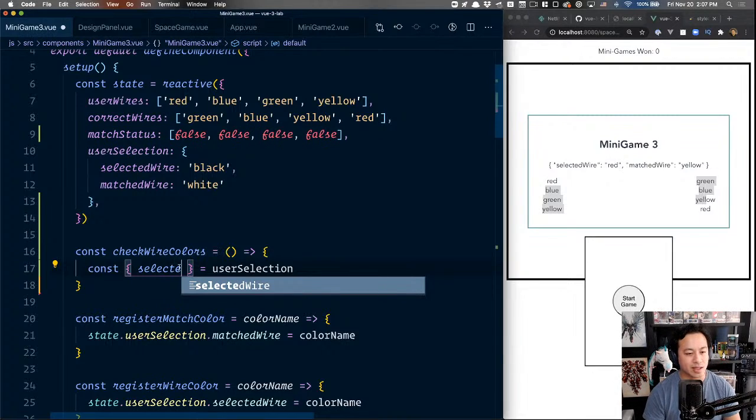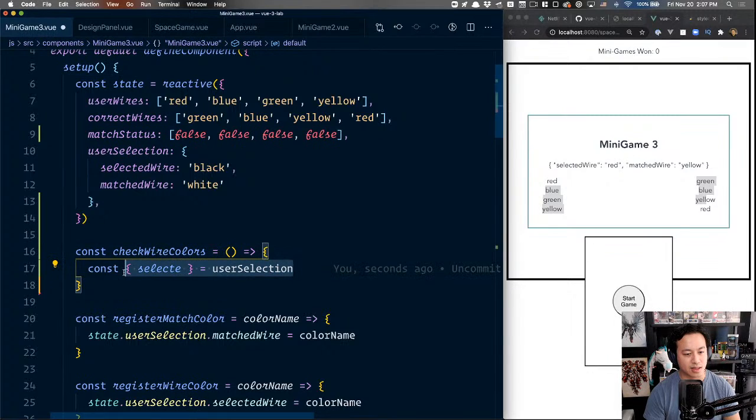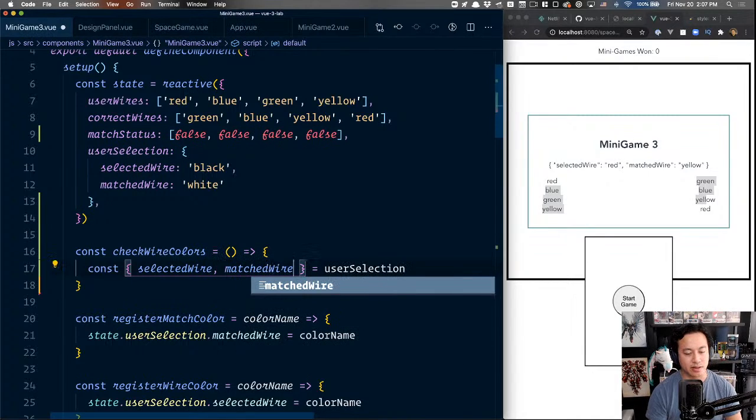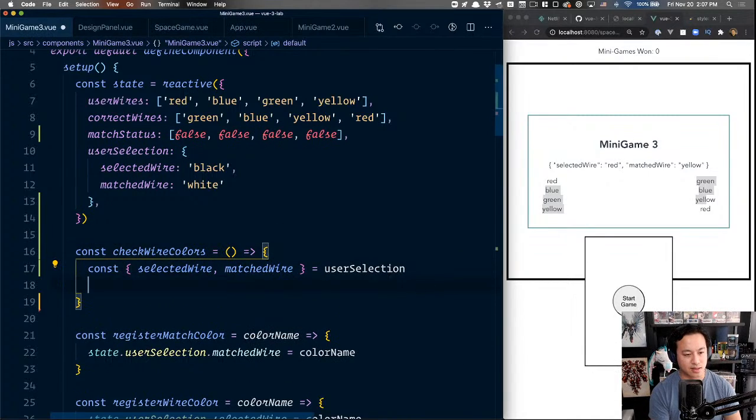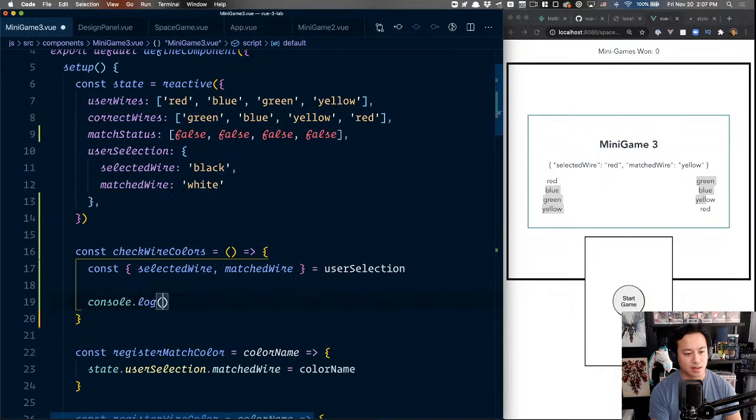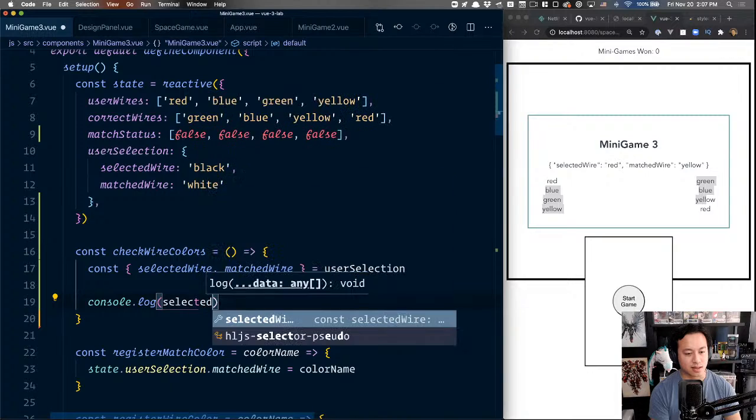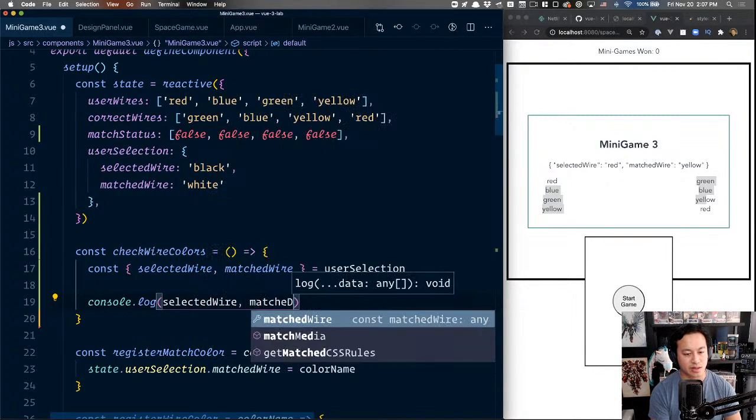Oh, I'm pretty sure I can't destructure it because then it's not going to be reactive. Okay, actually, I've always been really curious about this. Anyways, match wire. So here, let's just look at this real quick. So I'm just going to say log selected wire, matched wire.